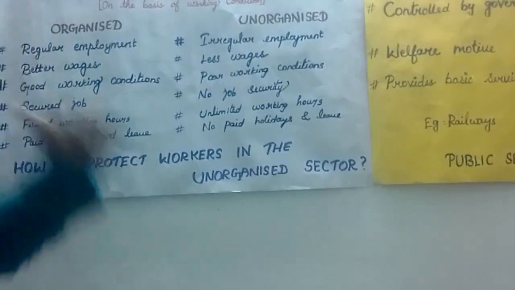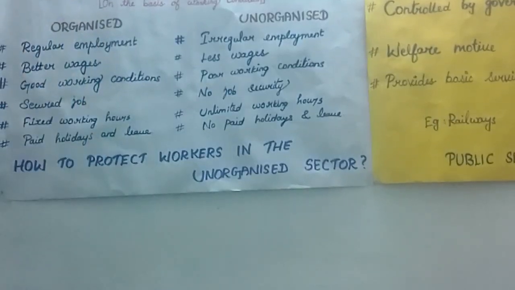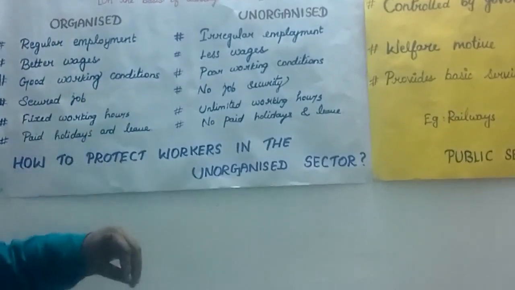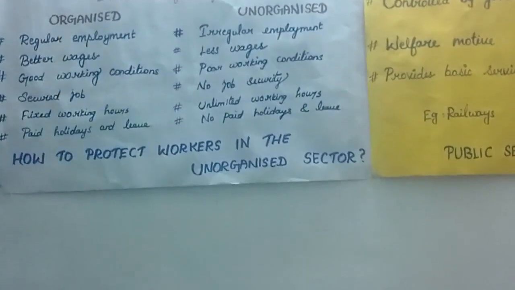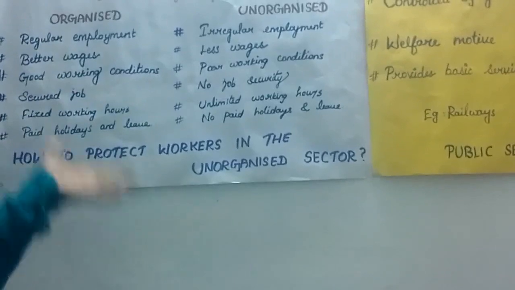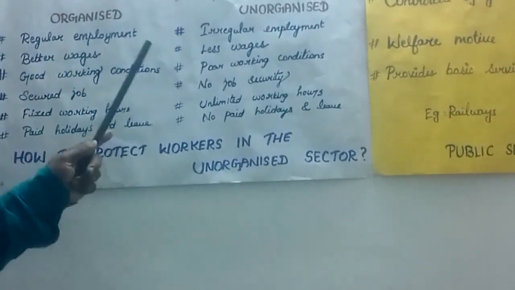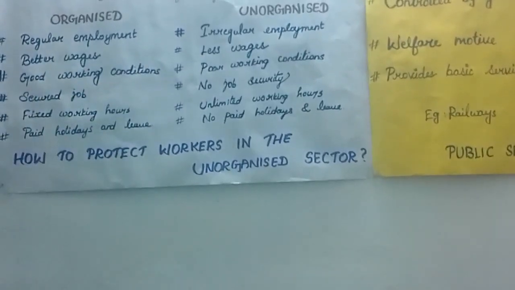They urge the governments of the world to take care of unorganized sector employees. So the fixed hours are a minimum of 8 hours, and if they work more hours, they should be paid double. This should be implemented by the government.